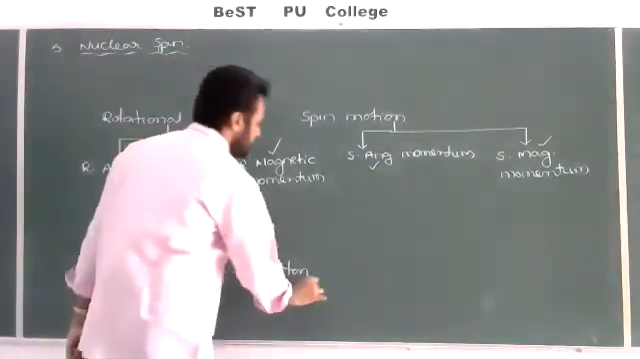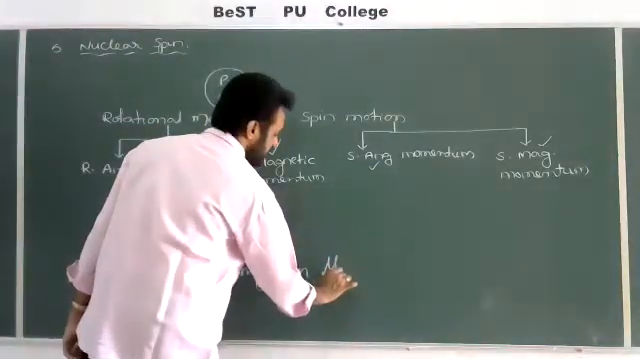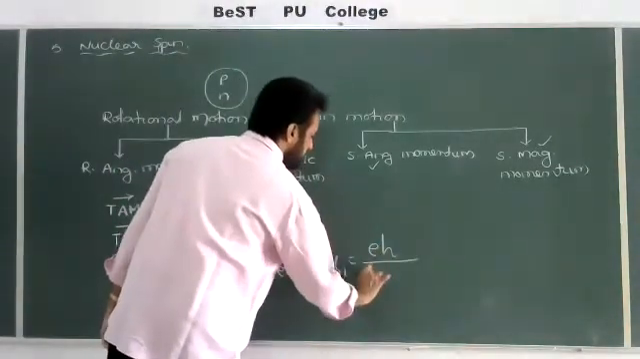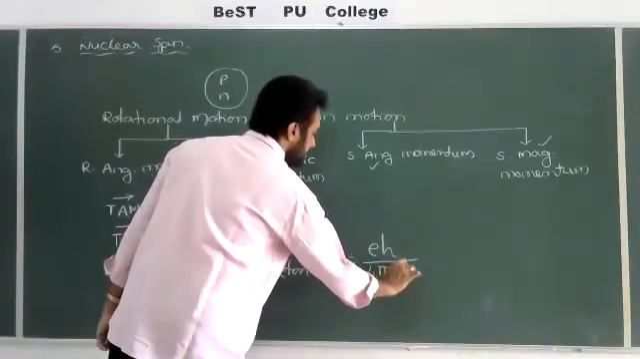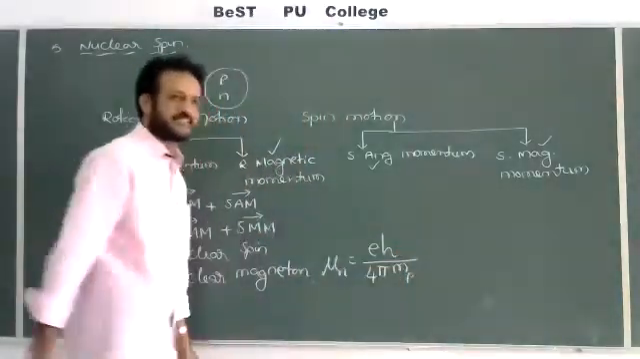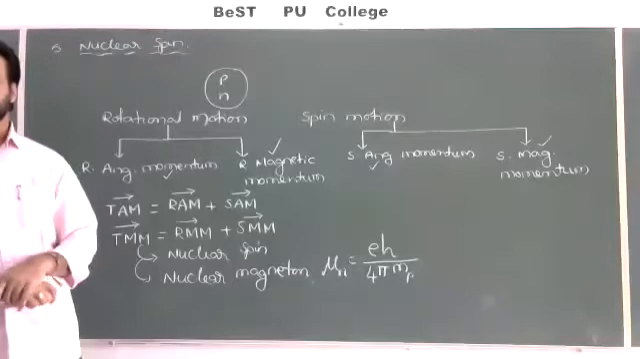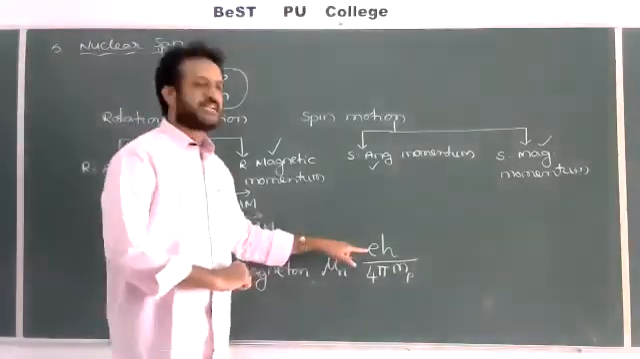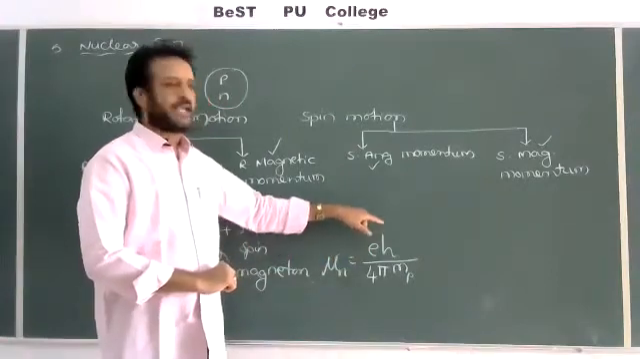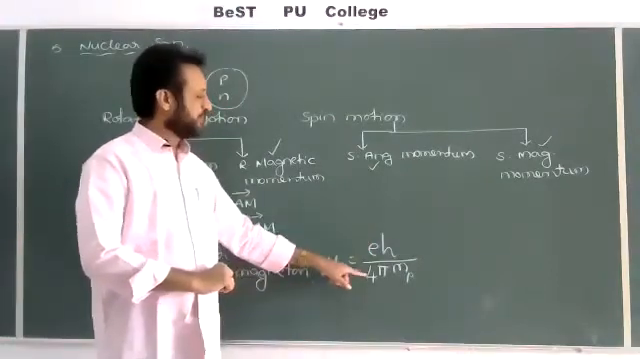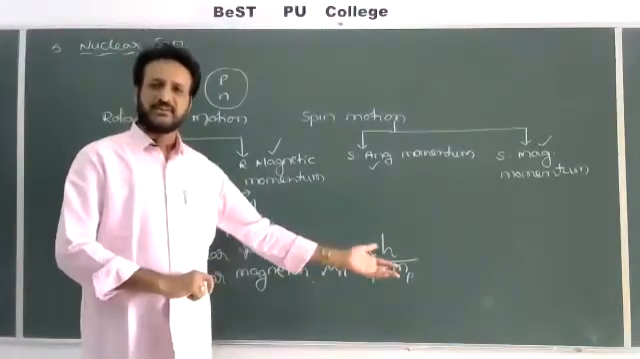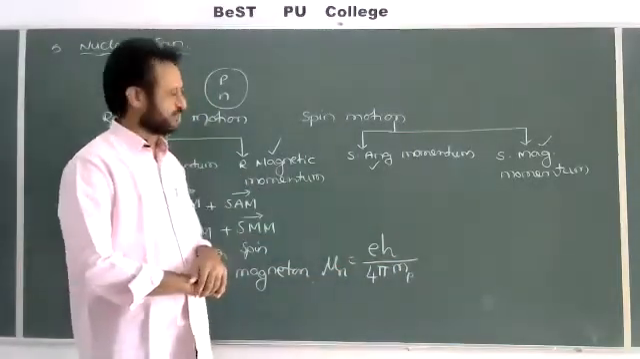But how to find this nuclear magneton? A simple formula: it is equal to eh by 4 pi m, where m is the mass of the proton. So by using this simple formula, you may calculate the nuclear magneton. e is the charge of the proton, h is Planck's constant, 4 pi is constant, and m is the mass of the proton. We know all these values, so by substituting them we can obtain the required value.